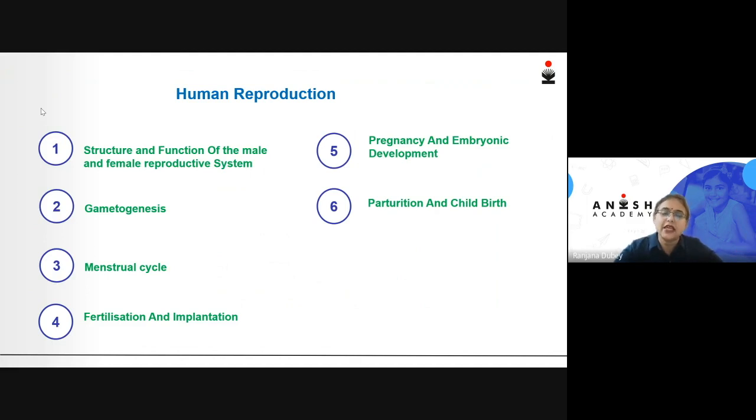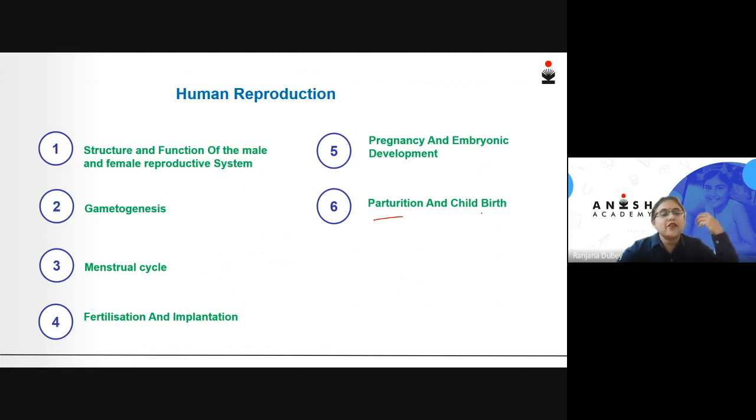So, taking you forward to this important lesson, human reproduction, let us first see the various subtopics that are given in NCERT, which we will be covering. The topics are structure and function of the male and female reproductive system, gametogenesis, menstrual cycle, fertilization and implantation, pregnancy and embryonic development, and parturition and childbirth. We will be covering all these subtopics, 6 topics, one by one.